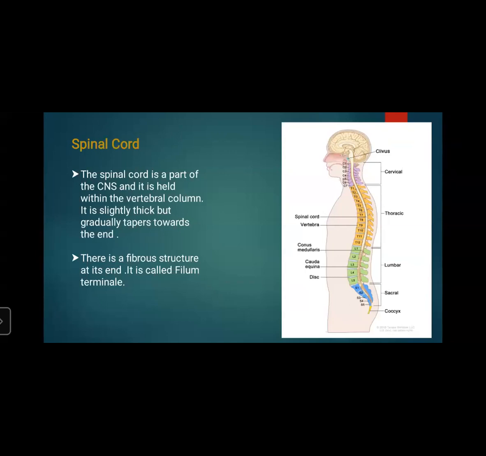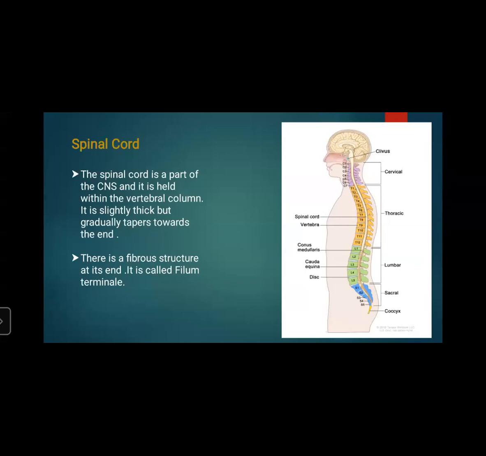The spinal cord is the part of the central nervous system. We know that the central nervous system consists of two parts, brain and the spinal cord. In the brain, there are three parts: cerebrum, cerebellum, and medulla oblongata. From the medulla oblongata, the spinal cord reaches within the vertebral column. It is slightly thick but gradually tapers towards the end.